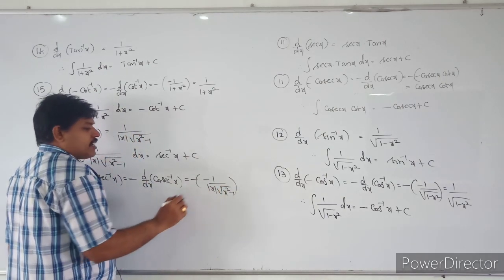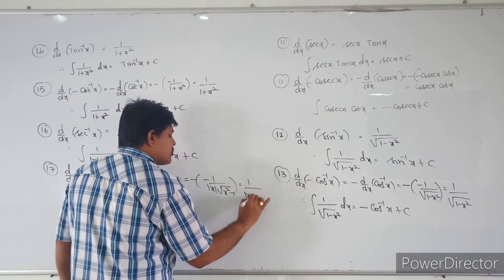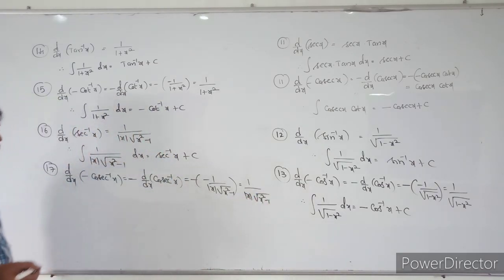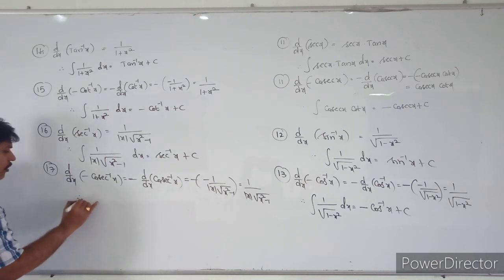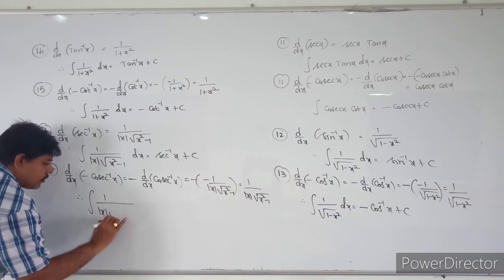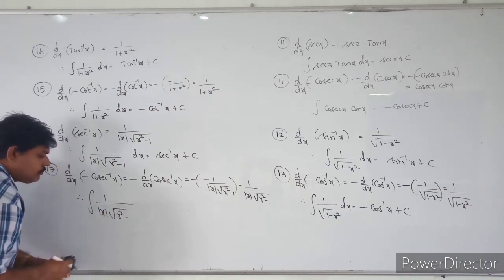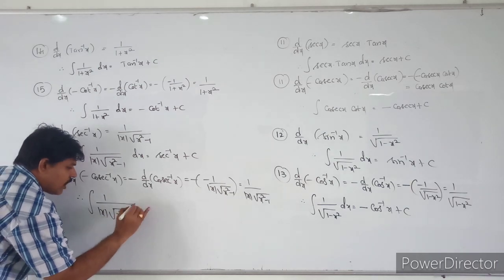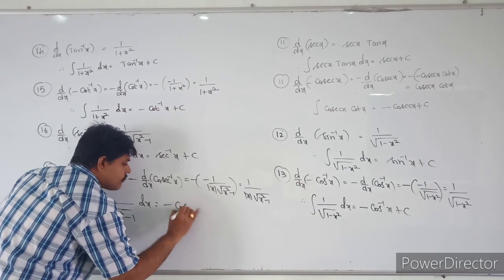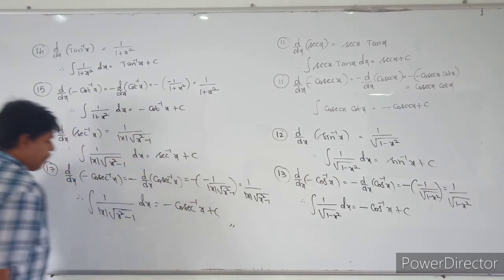Minus of minus becomes plus, that is 1 by mod x into root of x square minus 1. So what we can declare is that the integral of 1 by mod x into root of x square minus 1 dx you can also take as minus cosecant inverse x plus c.